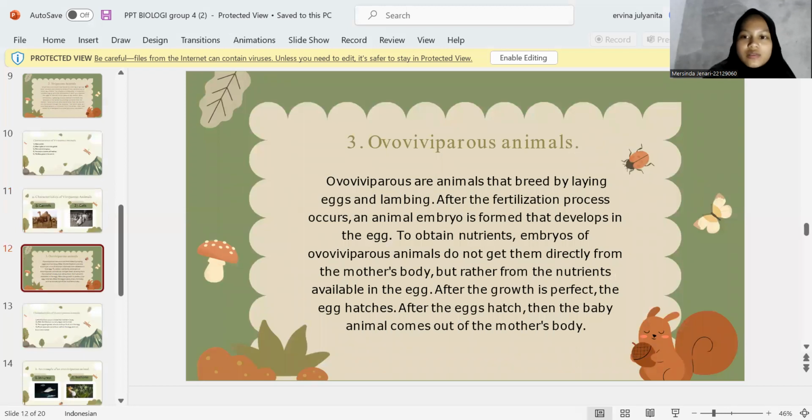Okay, the next group is ovoviviparous animals. Ovoviviparous animals breed by laying eggs, and the young hatch after the fertilization process occurs. An animal embryo is formed that develops in the egg. To obtain nutrients, embryos of ovoviviparous animals do not get them directly from the mother's body, but rather from the nutrients available in the egg. After the growth is perfect, the egg hatches. After the egg hatches, the baby animal comes out of the mother's body.